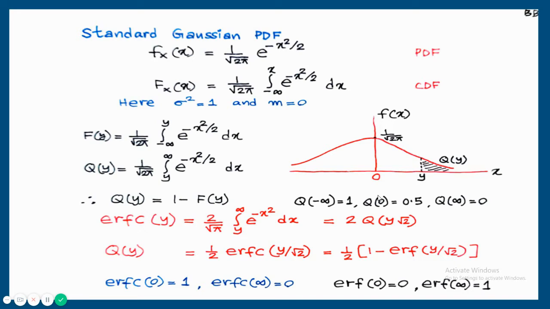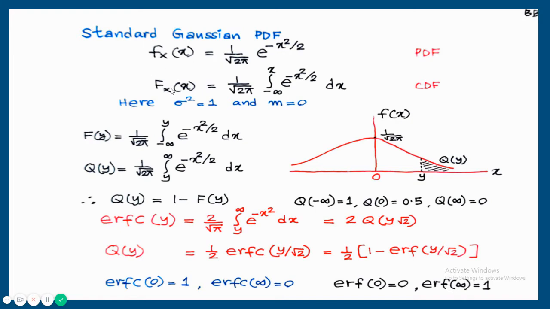Second probability distribution is the same Gaussian probability distribution, but it is written as a standard Gaussian probability distribution. So the only difference is taking sigma square, that is variance, equal to 1 and m is equal to 0. So these two won't come in our expression. F of x is equal to 1 by root 2 pi e raised to minus x square by 2.